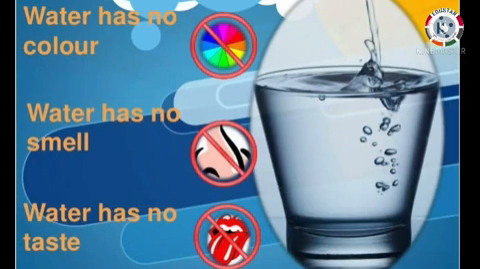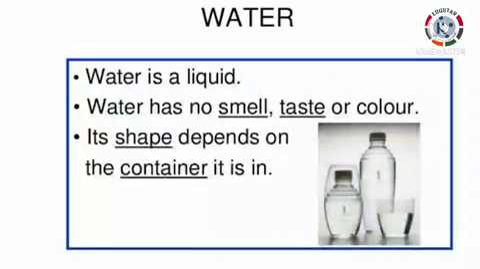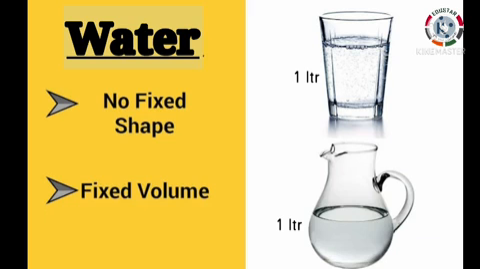Now let's learn some properties of water. Water is colorless and pure water has no smell. It has no shape of its own. It takes the shape of the container it is poured into. Water has a fixed volume but not a fixed shape.